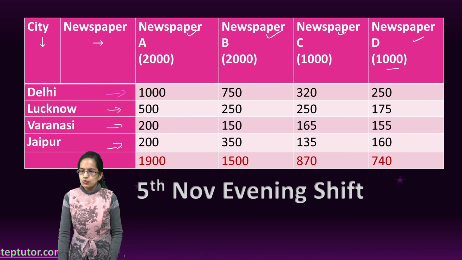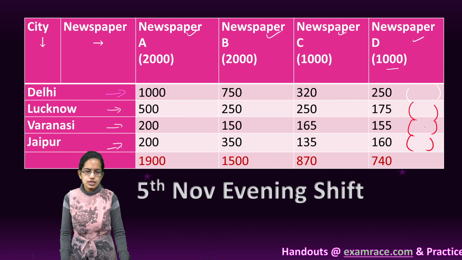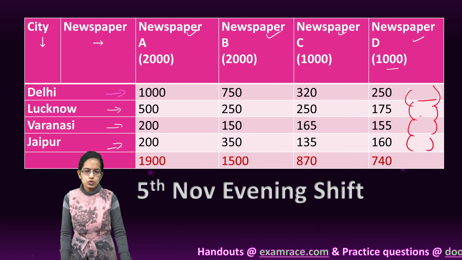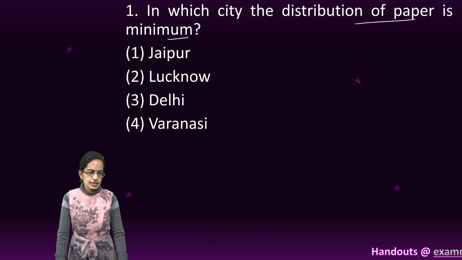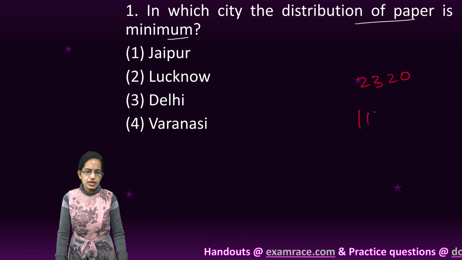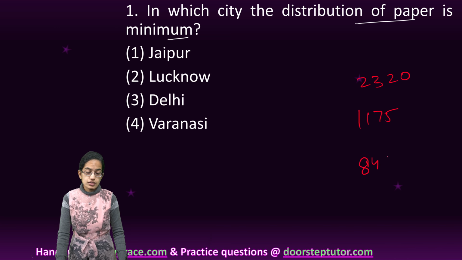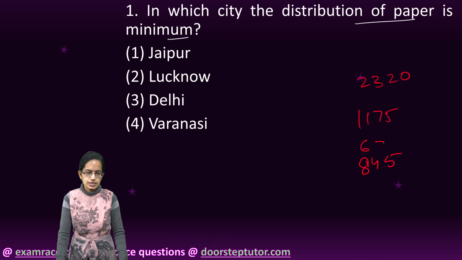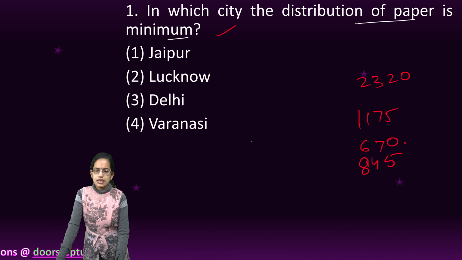To find this out, I will add up the values across all the cities and find the individual values. So I will have the values for all 4 cities. Let's say Delhi has 2320 newspapers, Lucknow gets 1175, Jaipur has 845, and Varanasi has the least, 670. So the minimum comes in Varanasi.